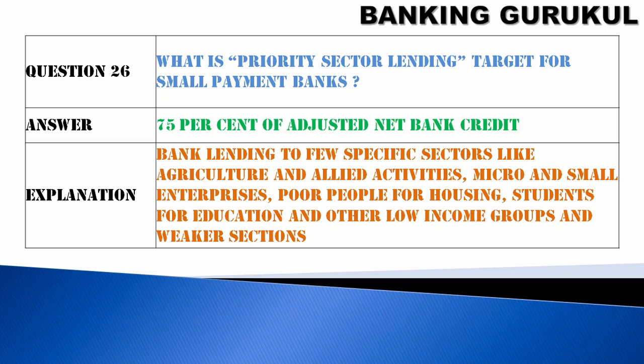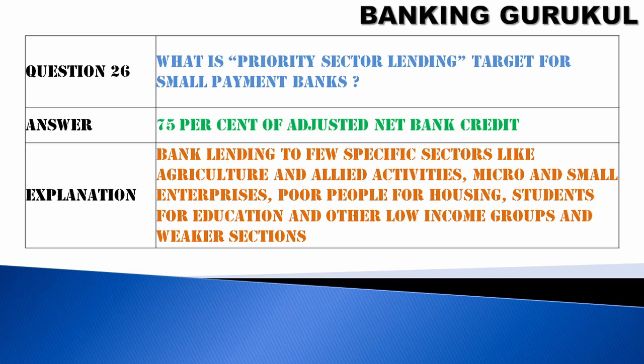Question number 26. What is the priority sector lending target for small payment banks? Answer is 75% of adjusted net bank credit. Bank lending to a few specific sectors like agriculture and allied activities, micro and small enterprises, poor people for housing, students for education, and other low income groups and weaker sections.